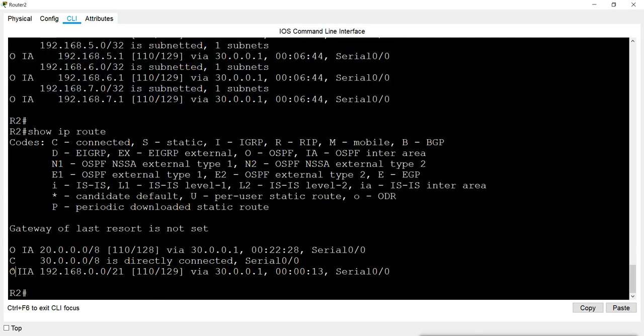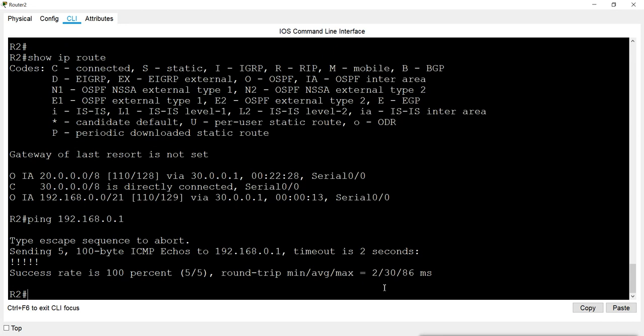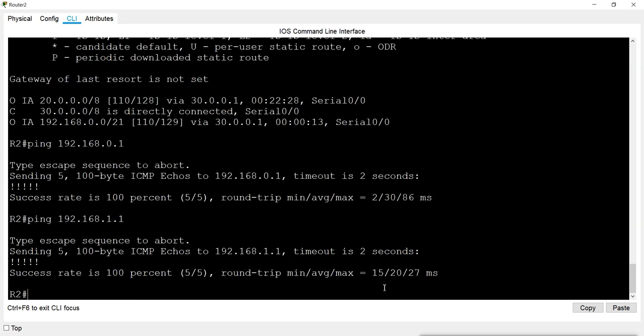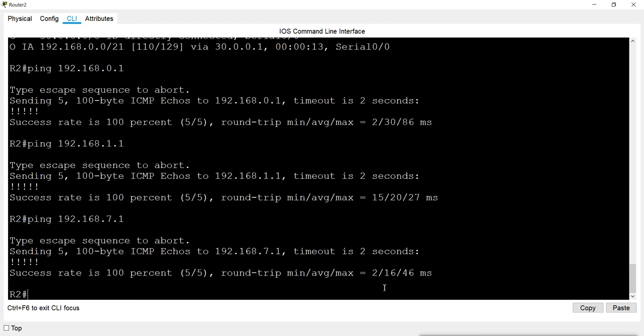Now this single entry means all the 8 networks are there. We can verify by doing a ping. Let me ping the first IP of the first network, 1.1. You see I'm getting the reply, that means it is there. Now I will ping the second network IP, and it is also replying. Let's check the last one, the 7th. It is also getting a reply. That means from network 192.168.0 to 192.168.7, we got the reply.